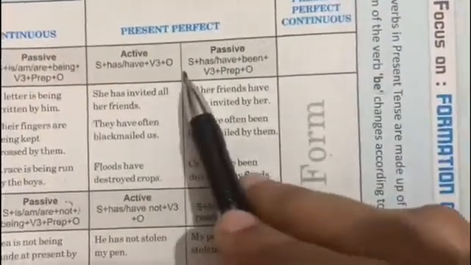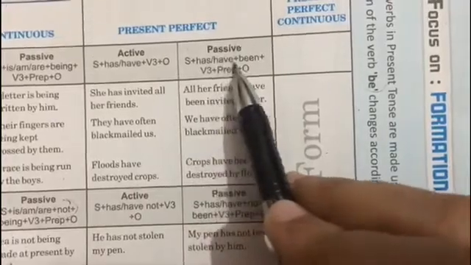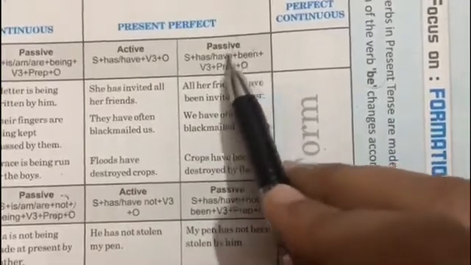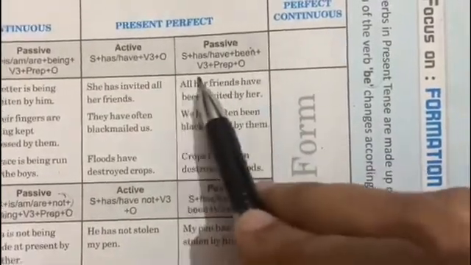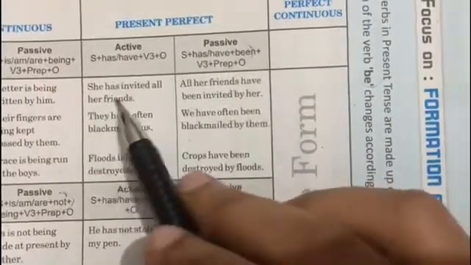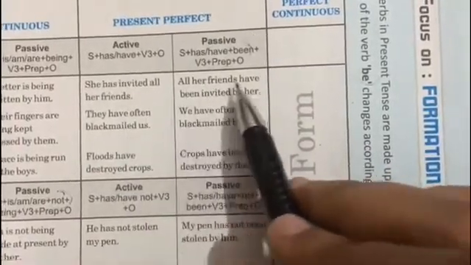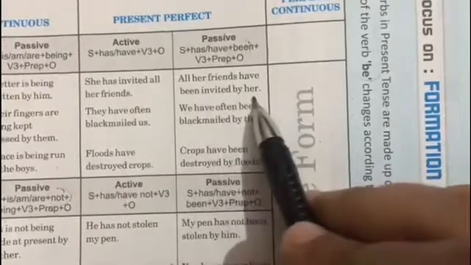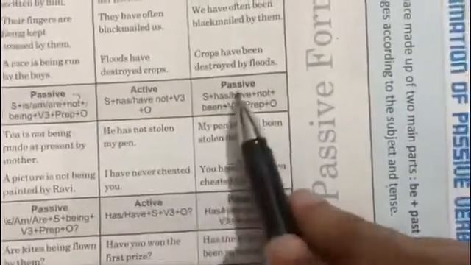So subject plus has/have plus been. What you have to include over here is been, and verb's third form plus preposition plus object. She has invited all her friends. All her friends have been invited by her. Here you just have to include not. Here you have to include a question mark. Here you have to include not plus question mark, right?